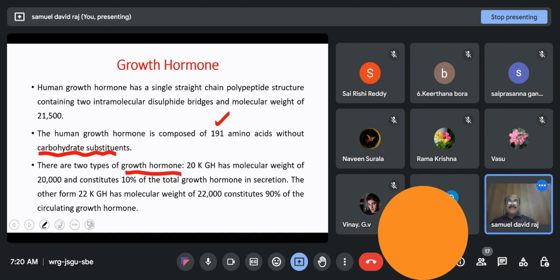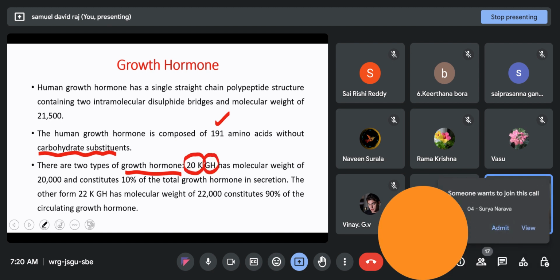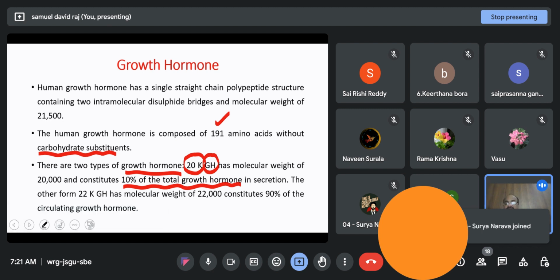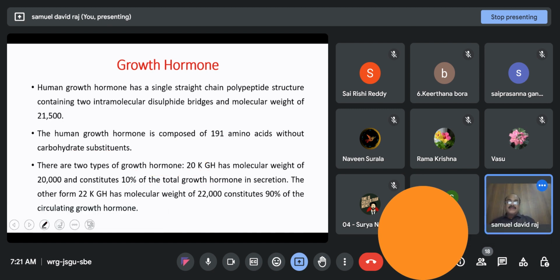One has a molecular weight of 20,000 daltons, and it constitutes 10% of the total growth hormone in secretion. The second has a molecular weight of 22,000, and it is the main hormone, which constitutes 90% of the total growth hormone circulating in the blood.